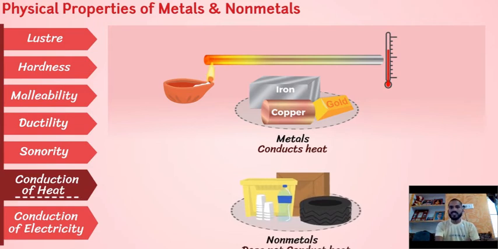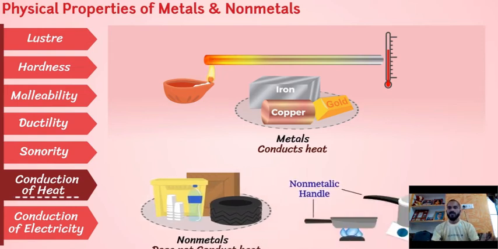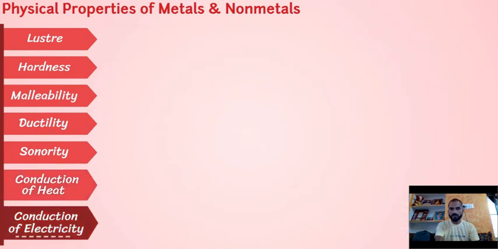Non-metals do not conduct heat. All the non-metals do not conduct heat. We can see at our home some pans and other utensils whose handles are made of non-metallic objects. Why? Because they are bad conductors, they don't get heated. So we use non-metallic handles. We can see that type of example at our home.